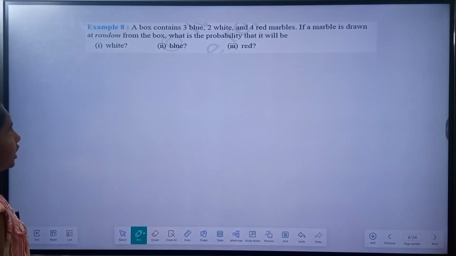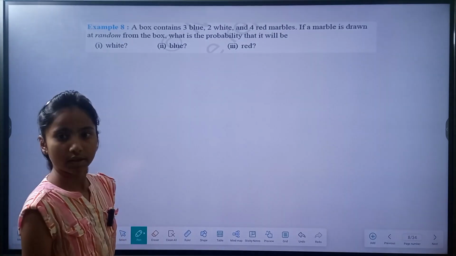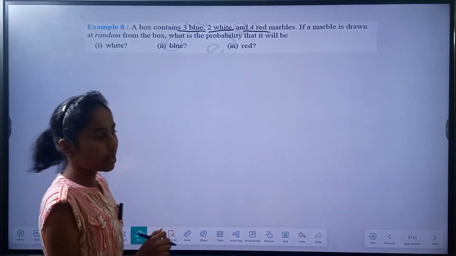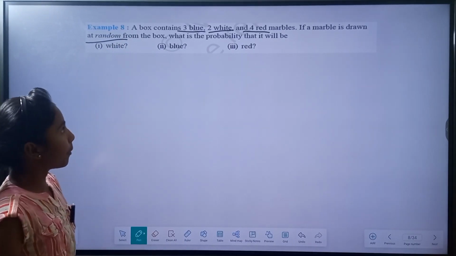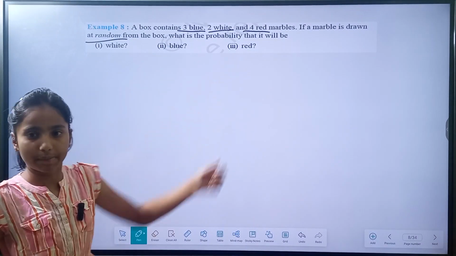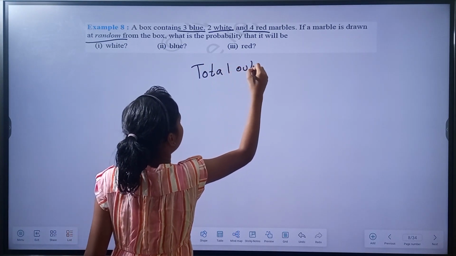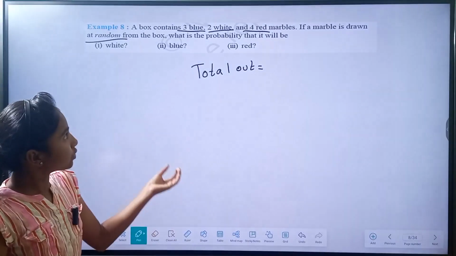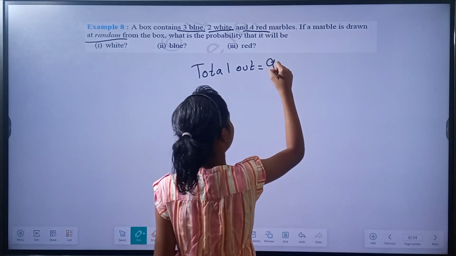A box contains 3 blue, 2 white and 4 red marbles. If a marble is drawn at random from the box, what is the probability that it will be a white marble? So first we have 3 blue, 2 white and 4 red marbles. So the total marbles are 3 plus 2 plus 4, which is 9 marbles. And choosing one marble at random has 9 ways. So total outcomes are 9 ways.